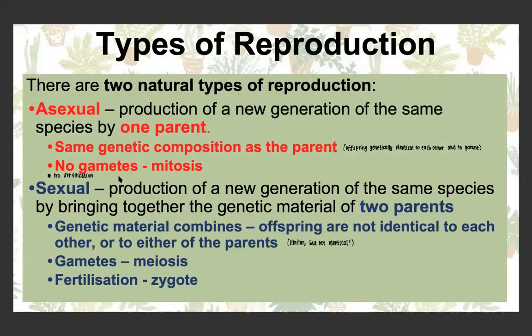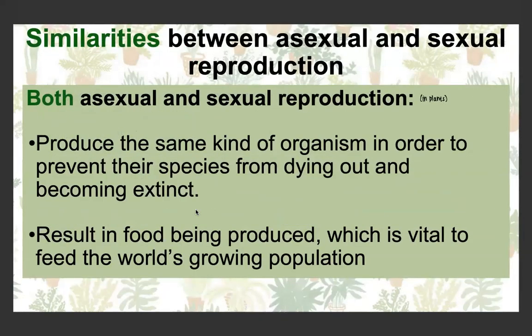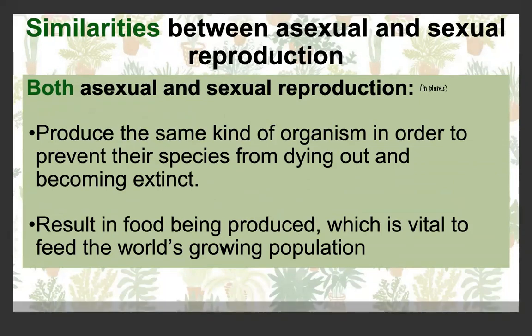There's two types of reproduction, which we've spoken about quite extensively: asexual reproduction and sexual reproduction. You can read over this yourself. I've spoken about the differences many times in these videos. Both asexual and sexual reproduction produce the same kind of organism as the parent organism, which prevents the species from dying out and from becoming extinct. And in terms of plant reproduction, both asexual and sexual reproduction allow food to be produced, which is vital to feed the world's growing population.